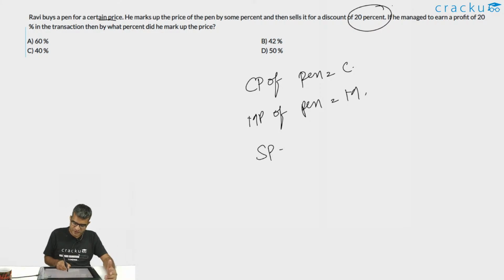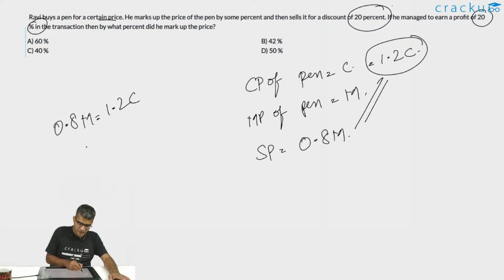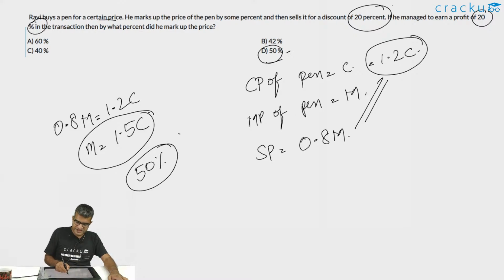The selling price will be equal to 0.8 M, which is 1 minus 0.2, that is 20%, into M. And he managed to earn a profit of 20%. So from the standpoint of the cost price, the selling price will be 1.2 C, which is 1 plus 20% into the cost price. Both of them have to be the same because the selling price is the same. This would imply that 0.8 M is equal to 1.2 C, or the value of M is equal to 1.5 C. So the percentage by which he marked up the price of the pen will be 50%. So the answer for this question is option D.